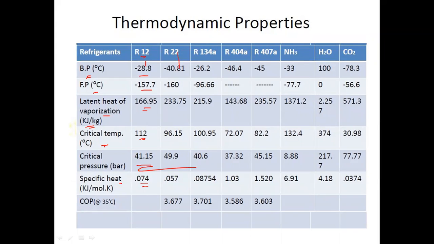So similarly for R22, R134A, R404A, then R407A, then NH3 ammonia, water, and carbon dioxide. So these are the different values of those refrigerants related to the various thermodynamic properties. Are you getting it? Now, after thermodynamic properties, our next point is the chemical properties of the refrigerant.